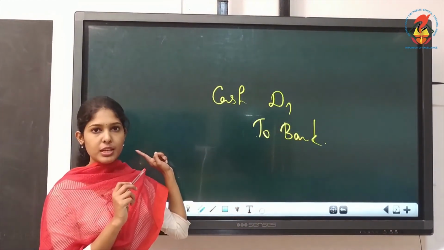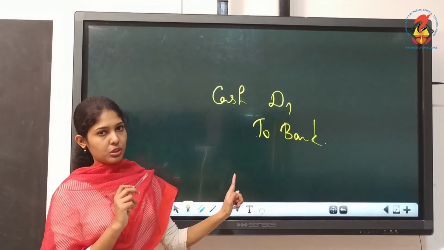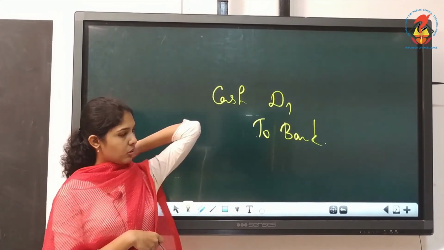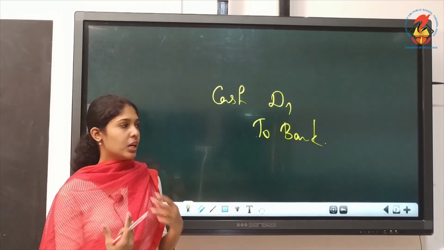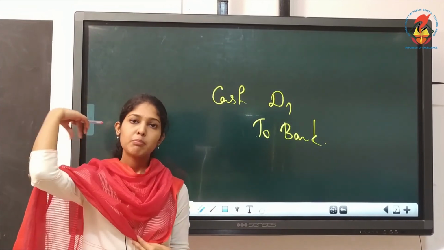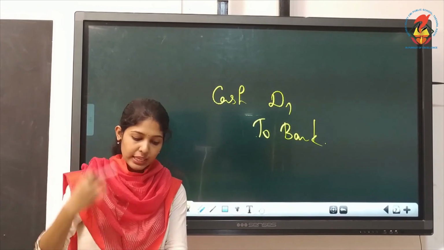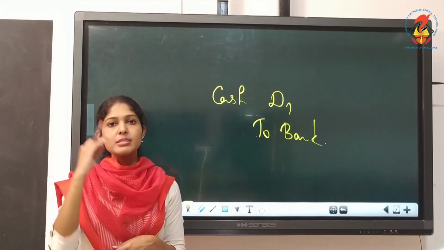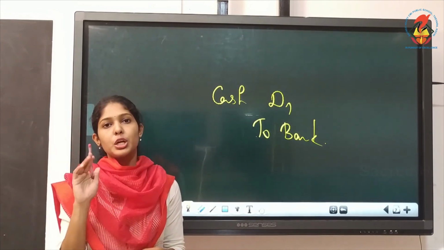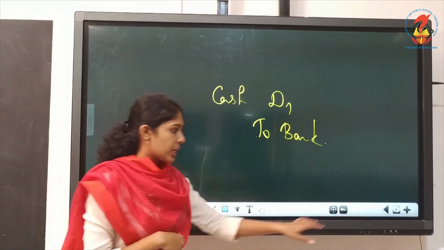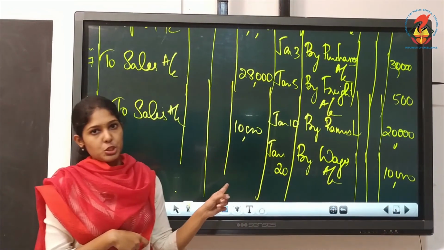So on the debit side you can write to bank account. Understood? So transactions that involve both cash and bank accounts can be recorded in cash book. But if it is simply a bank account, like in this entry, rent account debited to bank account, you can't record the transaction in cash book.